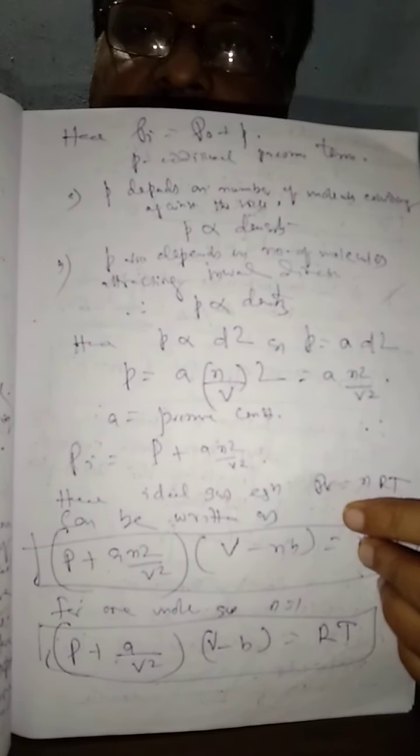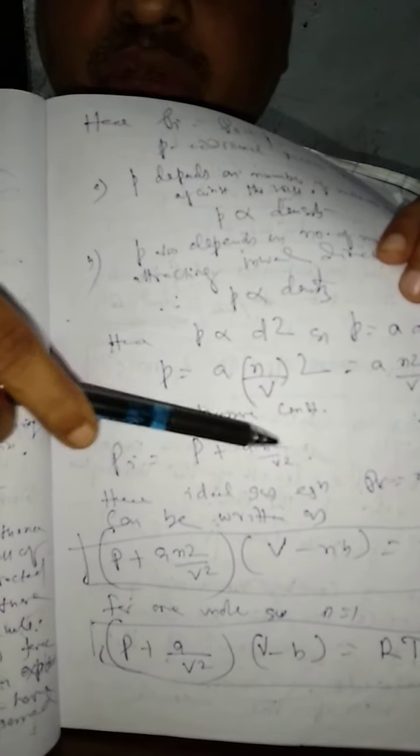We can write p is equal to some constant a, and for density we can write n by v, squared. Hence, p is directly proportional to d square, and p is equal to some constant a into (n by v) square. a is called the pressure constant term.